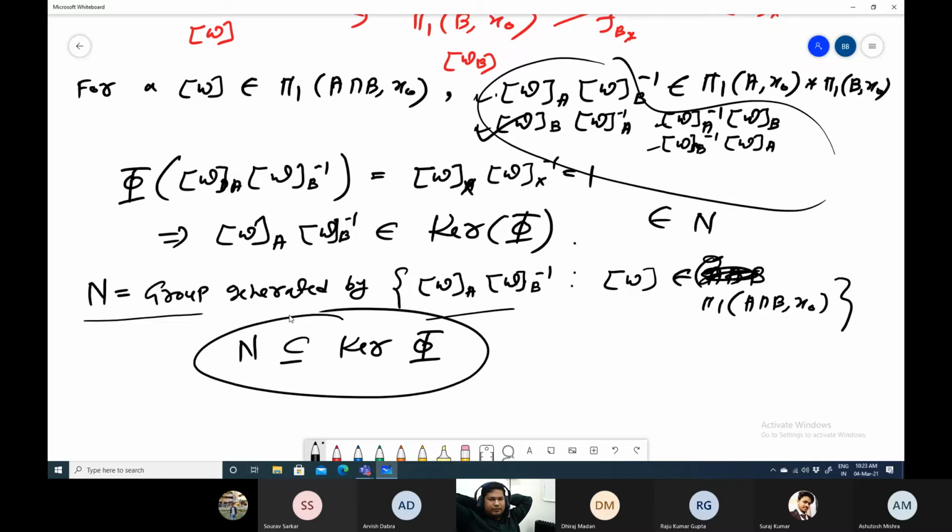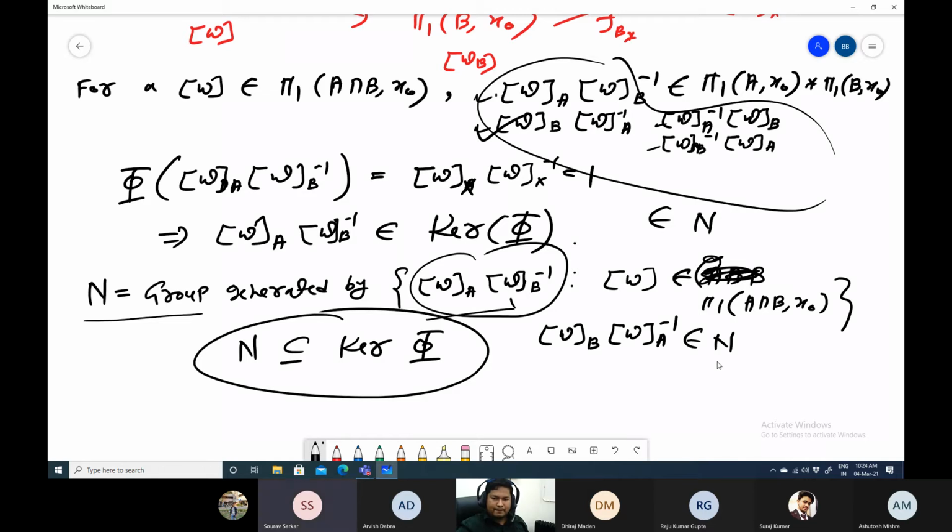That is very easy from the construction. So can you explain again how all 4 elements are in N? Right. So this is N. Now if you take its inverse, what is its inverse? Its inverse will be WB, W A inverse. Since it is a group generated by this, the inverse of this is in N as well.